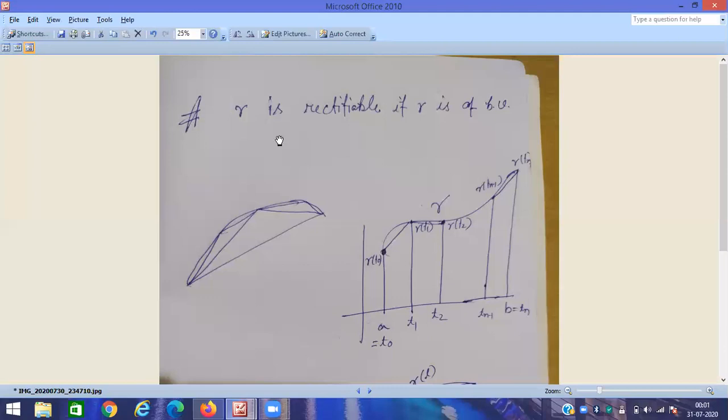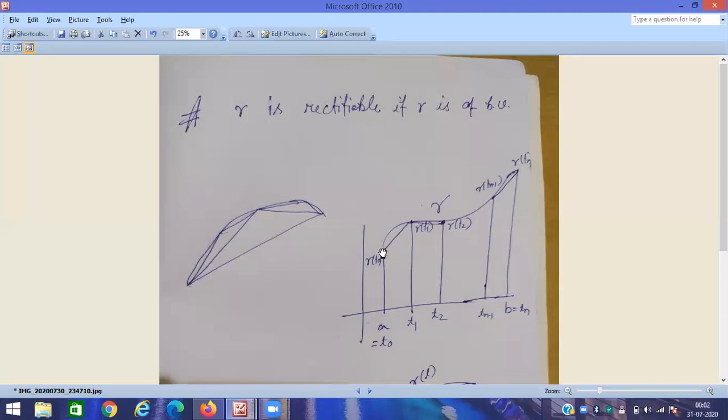Let us see how the partition comes in. Gamma is a path, meaning gamma is a mapping from the closed interval [a, b] to the complex plane. This is our gamma, and now we are going to measure it. To measure gamma, you consider a partition t0, t1, t2, t3, t4. Corresponding to this partition, we have the points gamma(t0), gamma(t1), gamma(t2), and so on, up to gamma(tn-1), gamma(tn).